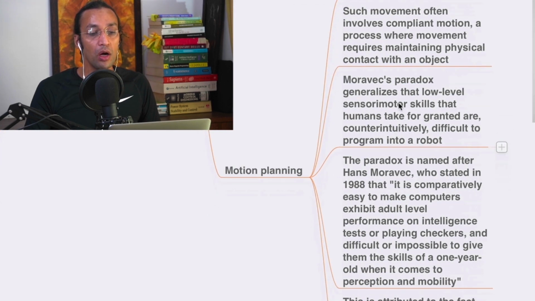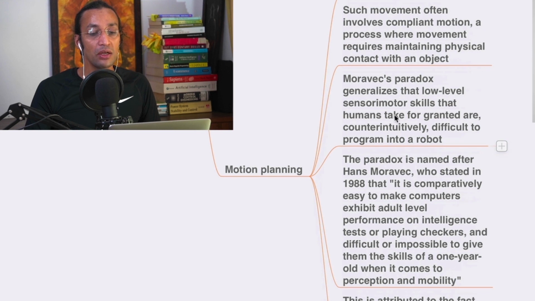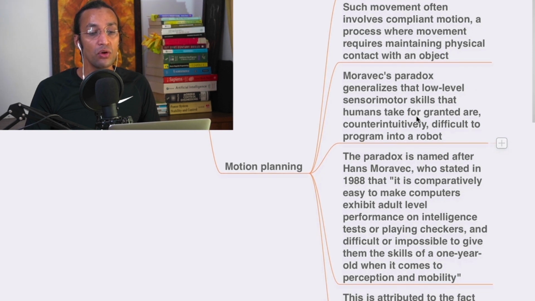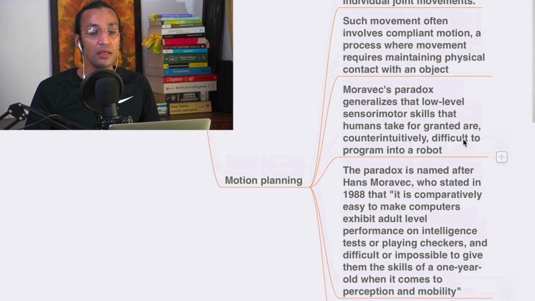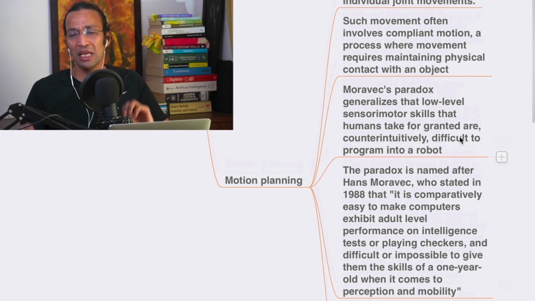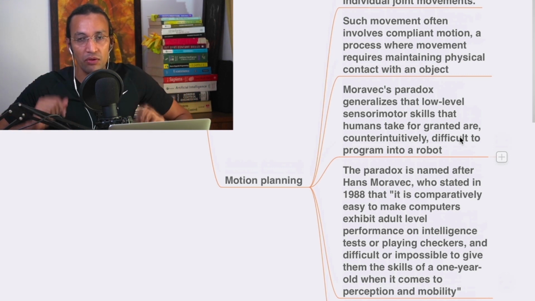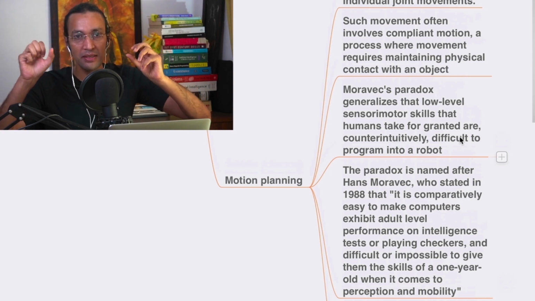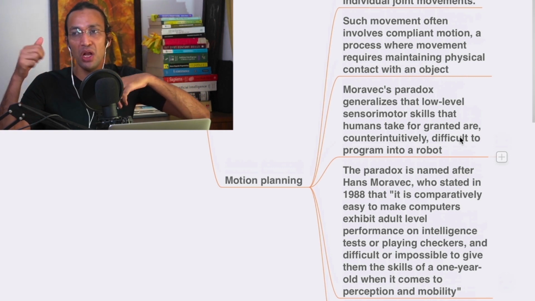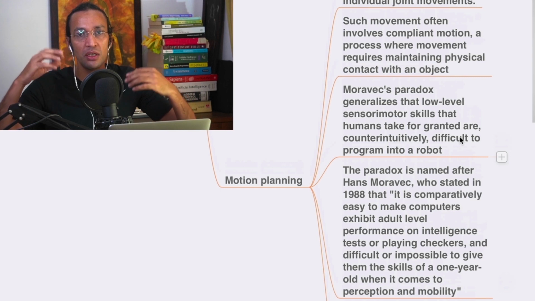Okay, Moravec's paradox generalized that low-level sensorimotor skills, which humans take for granted, are naturally difficult to program into a robot. There are very minute skills, like when we move our fingers and all these things. Evolutionarily, we have learned this through biological evolution.